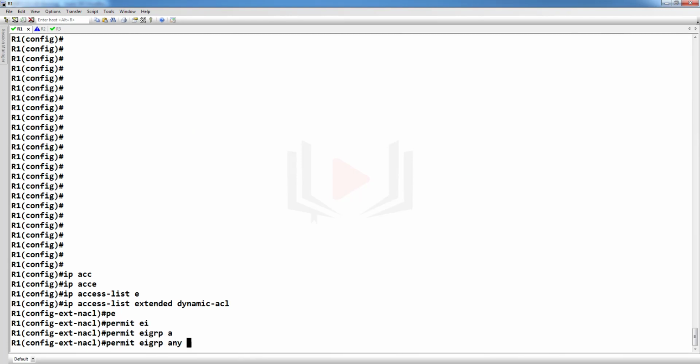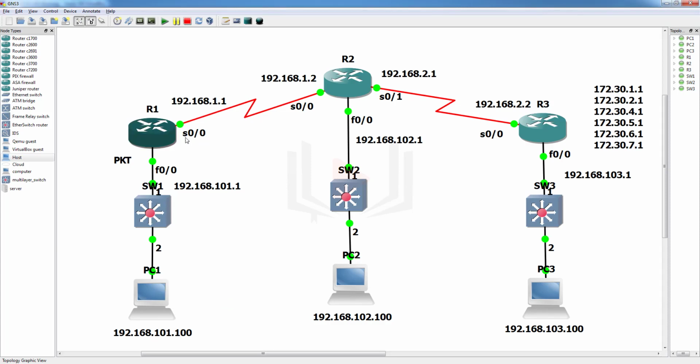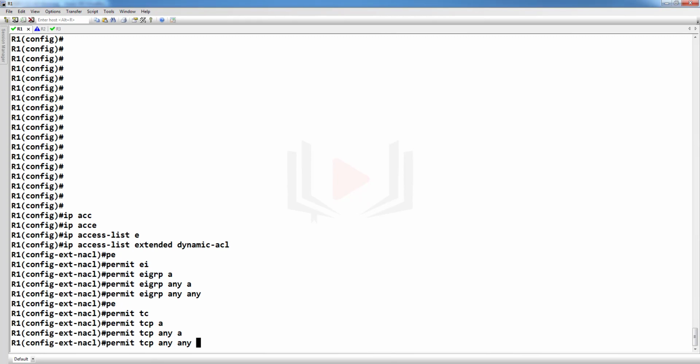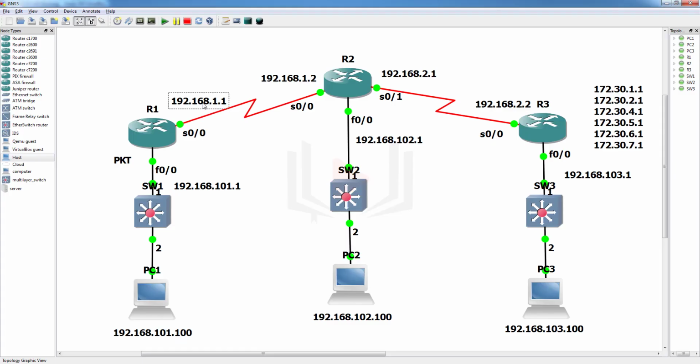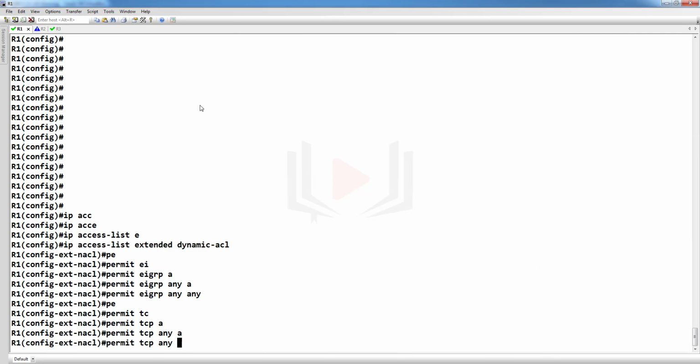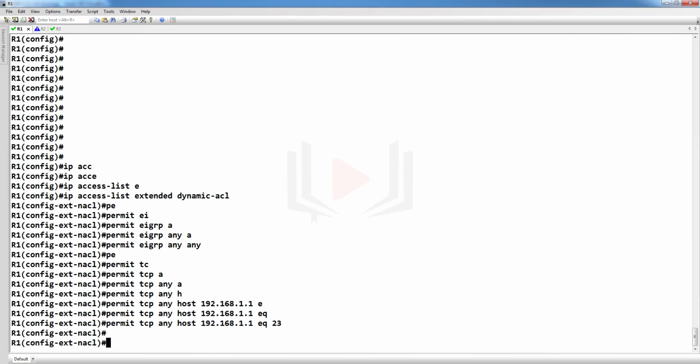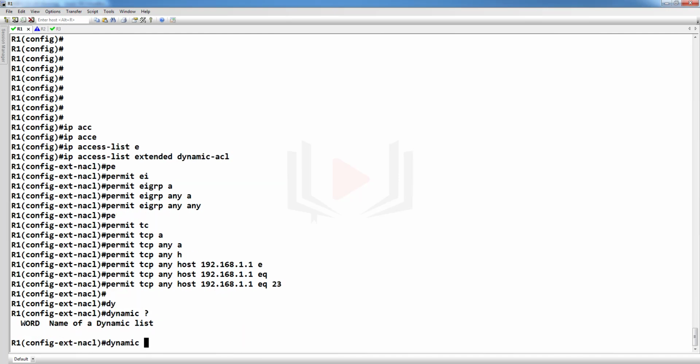Permit EIGRP any. Why? Because when we apply the access list here, it will drop the EIGRP traffic, but we don't want to break the EIGRP neighborship. That's why permit TCP any host 1.1, equal to 23. Yes, anyone can telnet to R1. When telnet is successful, then dynamic.